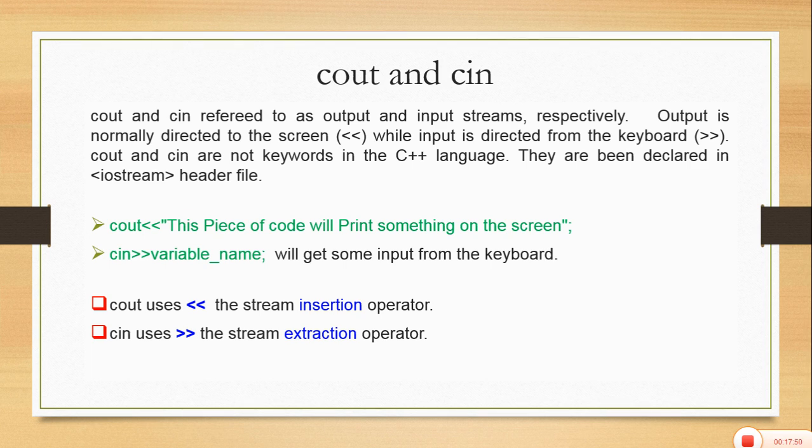The angle brackets over here, the two angle brackets with cout, are known as the insertion operator, and this angle bracket, where the direction is changed, is called the stream extraction operator. So there is a difference: cout will print any string of characters on the screen, while cin will ask the user to input a value from the keyboard.